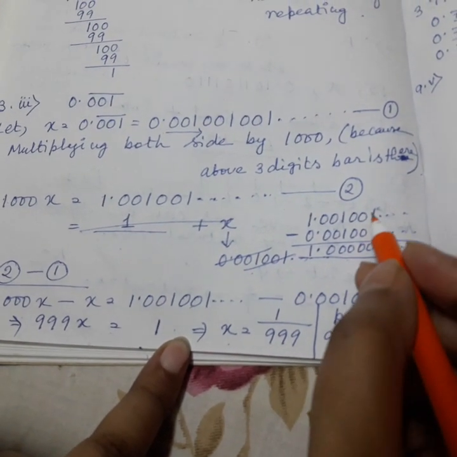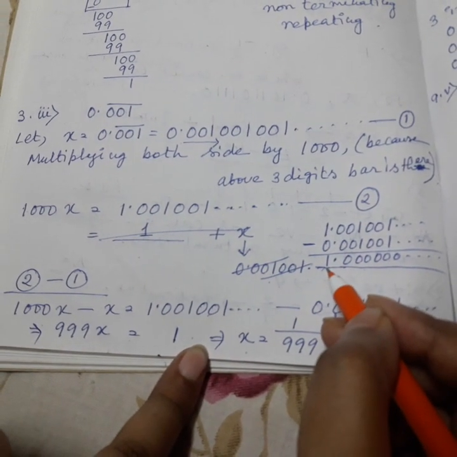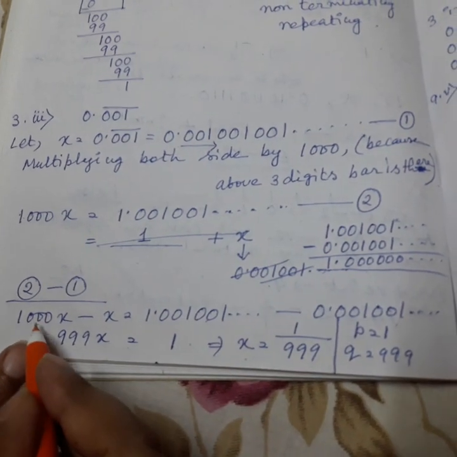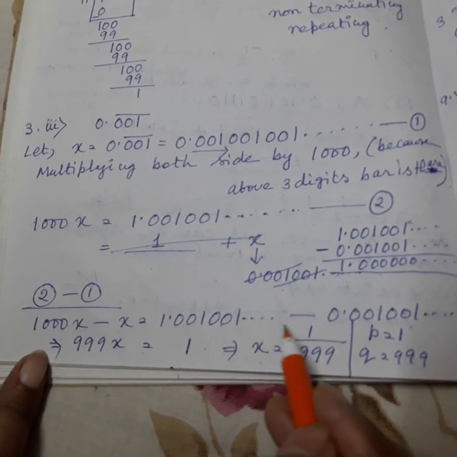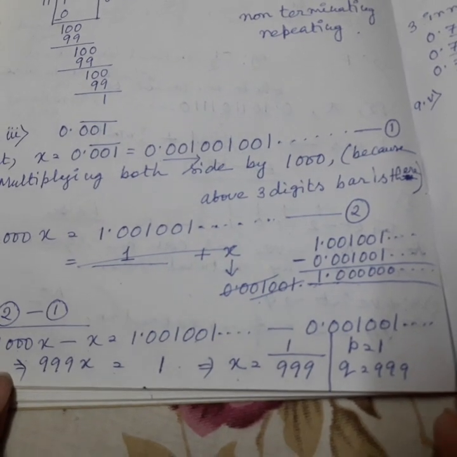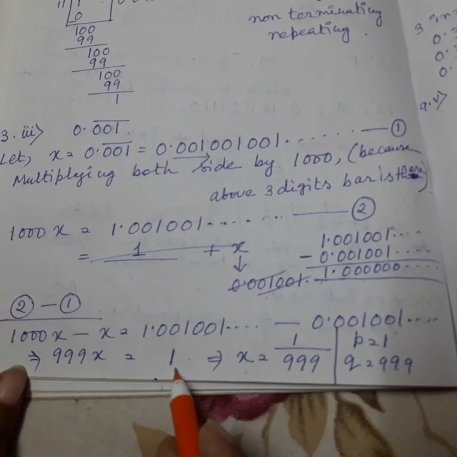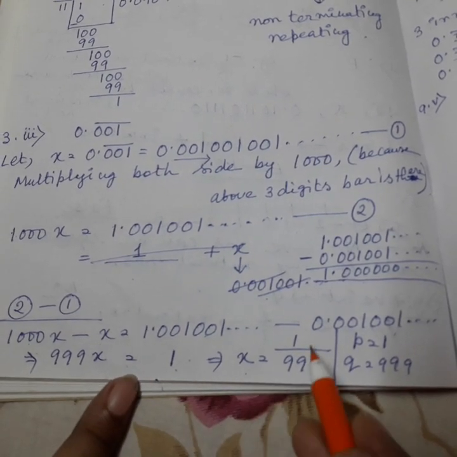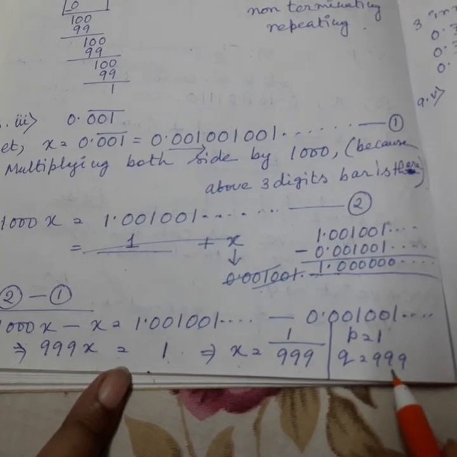If we subtract, after the point it comes 0, and 1 minus 0 comes 1. So left side 1000x minus x and right side 1. So 999x equal to 1. That means x equal to 1 by 999. So p is equal to 1 and q is equal to 999.